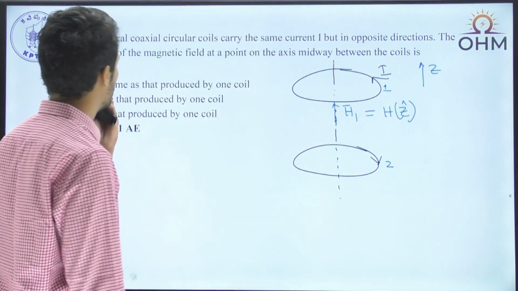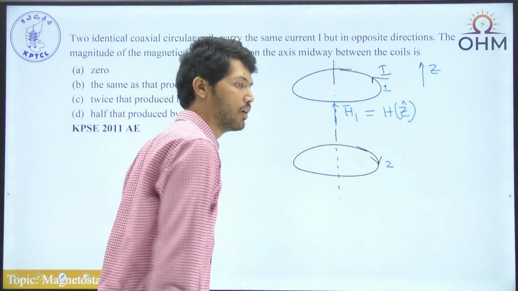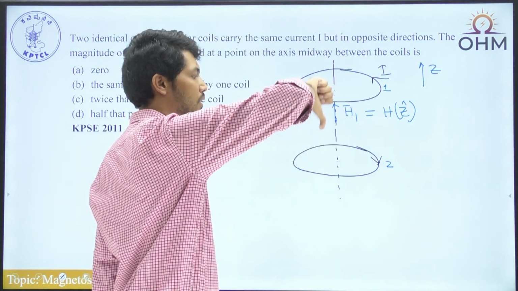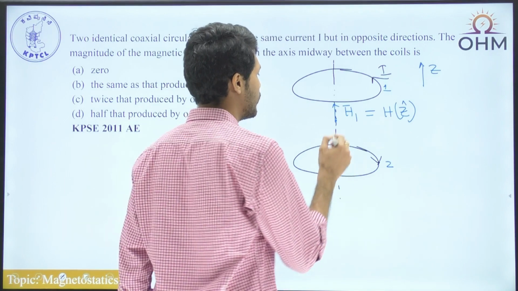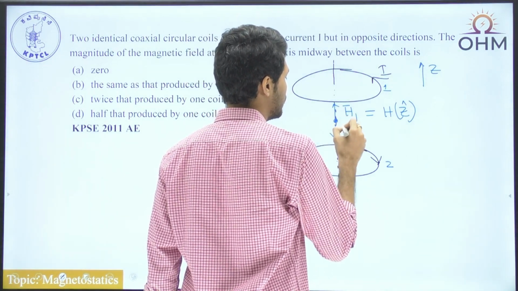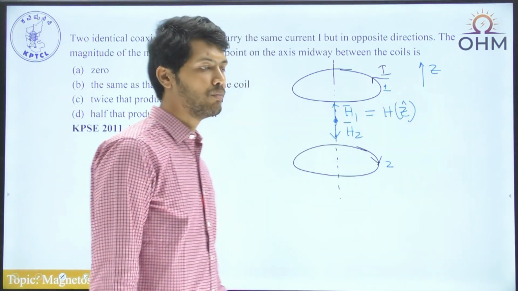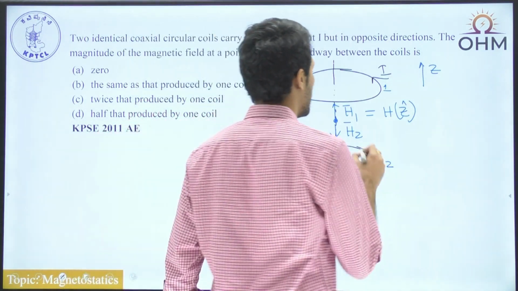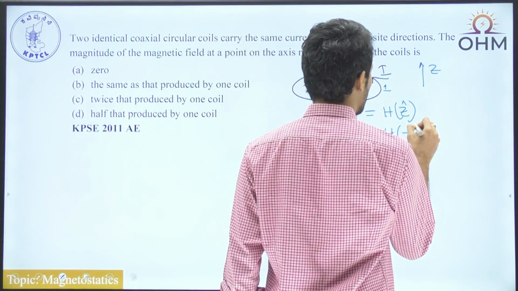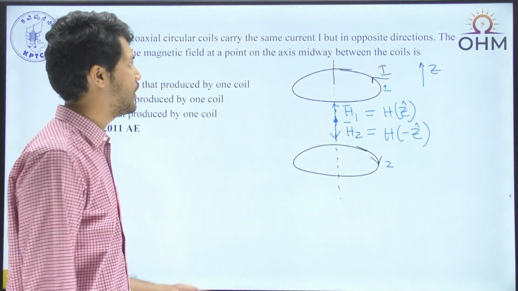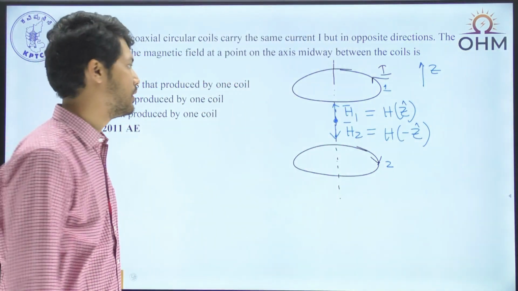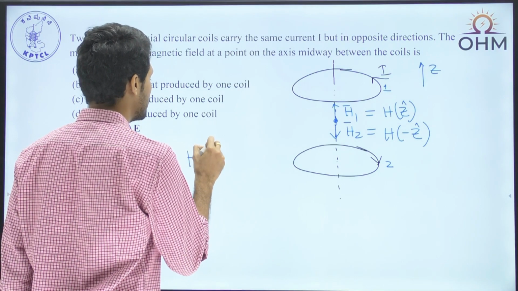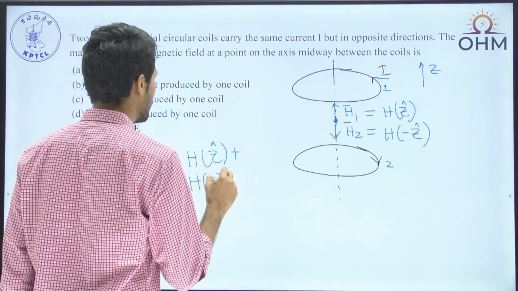And what is the magnetic field produced by the second coil? Again, you follow the right hand thumb rule. I am curling my fingers in the direction of current, and the thumb indicates the direction of magnetic field. So at this point, because of the second coil, the direction is downwards. I'll call it H2 bar. But since the dimensions of the coil as well as the current carried remain exactly the same, H2 bar becomes equal to H into minus Z cap, and we are supposed to find the net magnetic field intensity at the center. Now what is the answer? H bar becomes equal to H into Z cap plus H into minus Z cap.